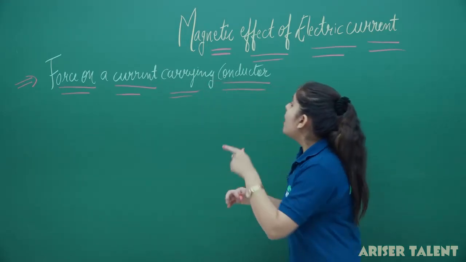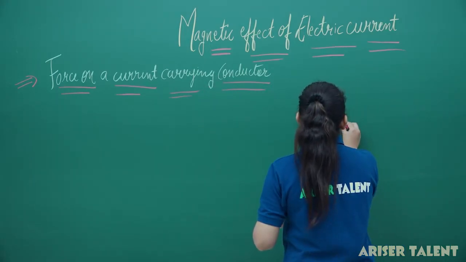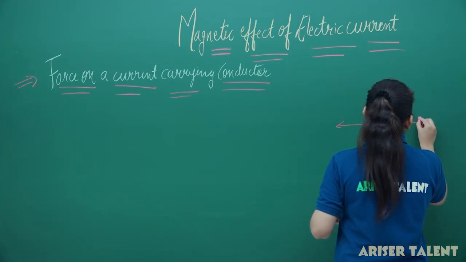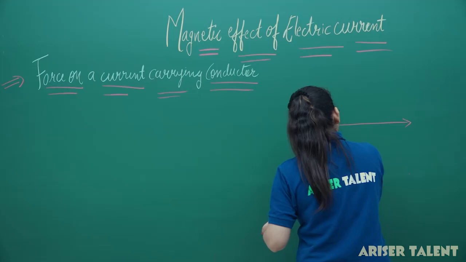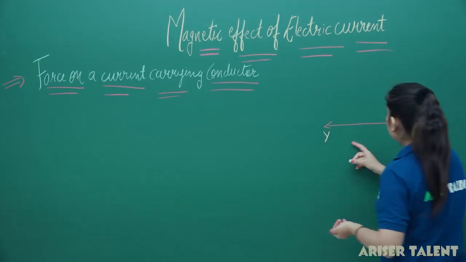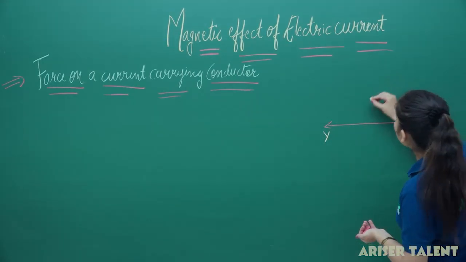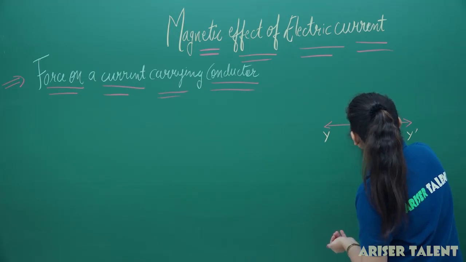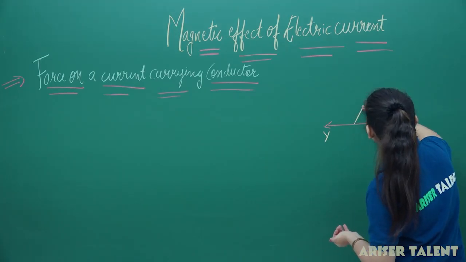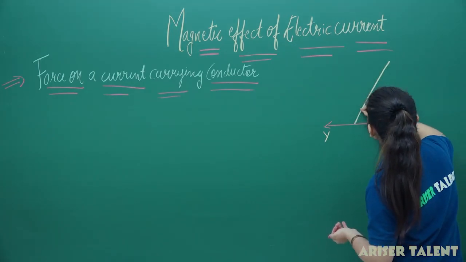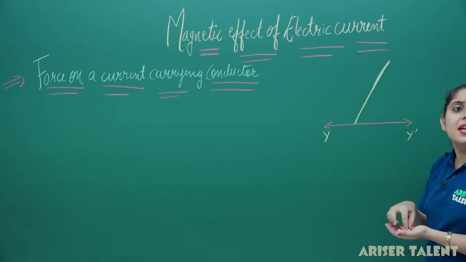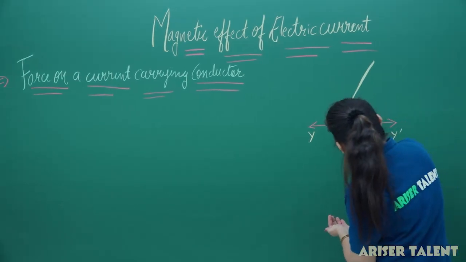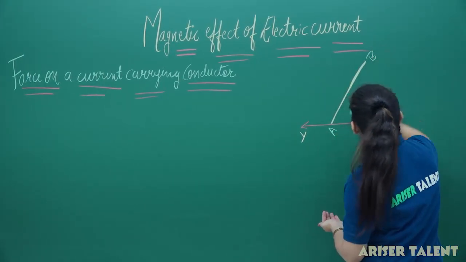So, firstly, I'm taking a conductor. I have taken a line here, which I denote by y and y dash. Suppose this is our line, and I'm placing a conductor over it. This will be our conductor, and I am naming this conductor AB.